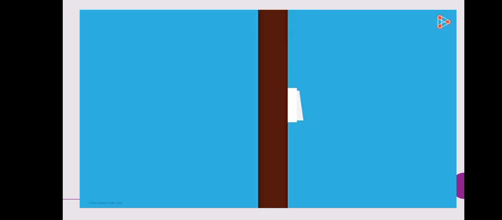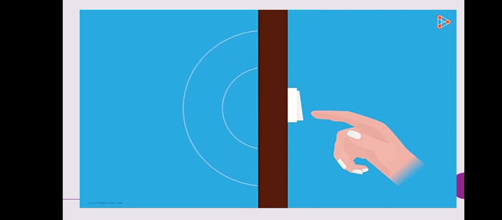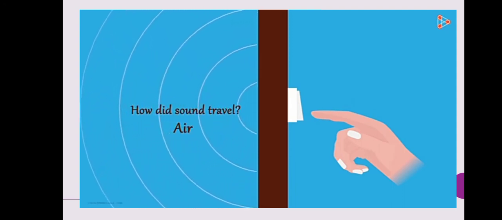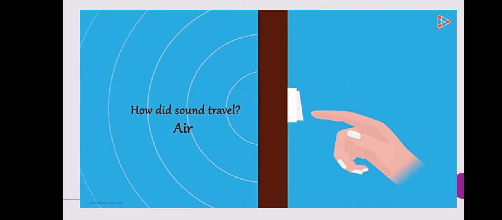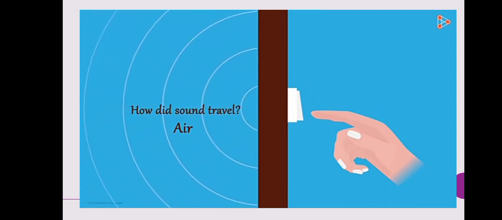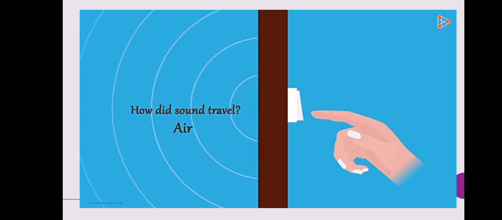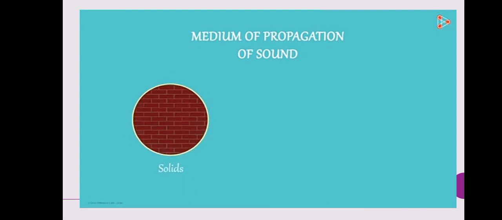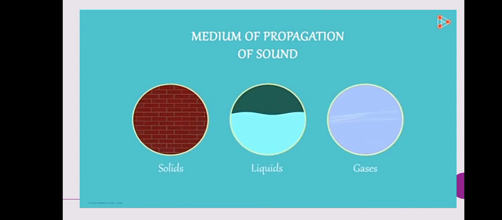You know that someone is standing outside your door when you hear the doorbell. The sound of the doorbell traveled to you. Can you guess how it traveled? It traveled through air. Yes, here the medium of propagation is air. Sound requires a medium for propagation. Is the medium always air? Not necessarily. The medium of propagation of sound can be solids, liquids, or gases. Yes, sound can also travel through solids and liquids.